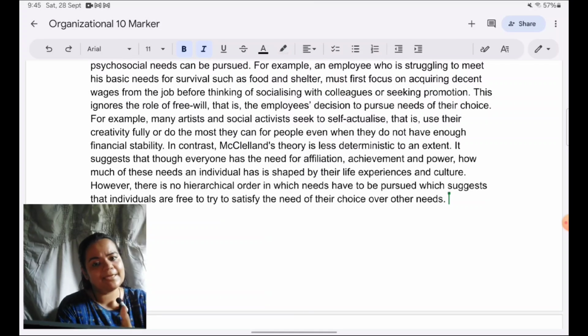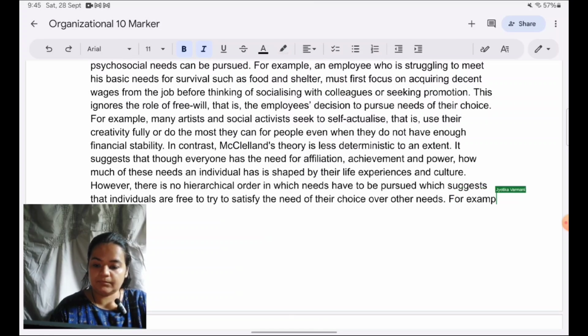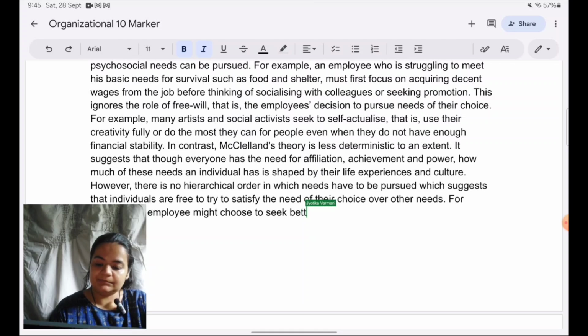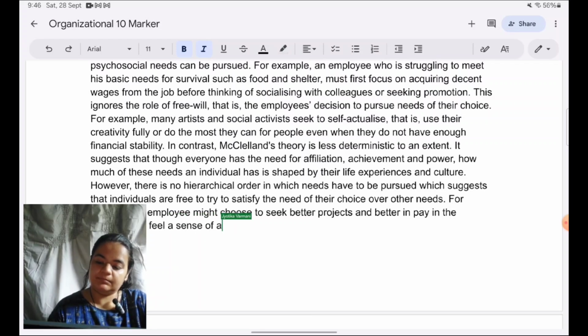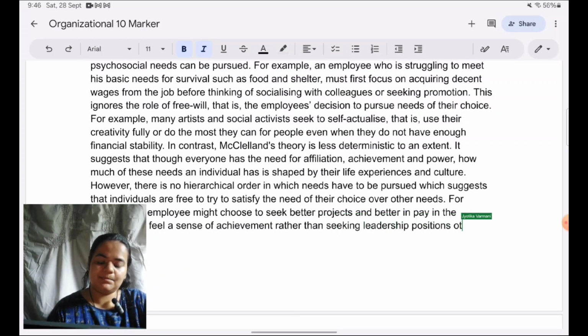To make it specific to the workplace, again, I'll talk about how this applies to employees. So for example, an employee might choose to seek better projects and better pay in the workplace to feel a sense of achievement, rather than seeking leadership positions to exercise power.